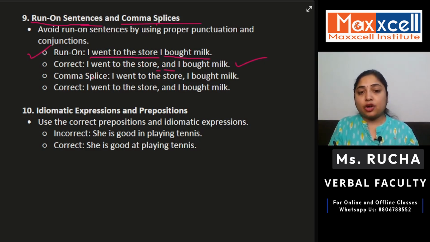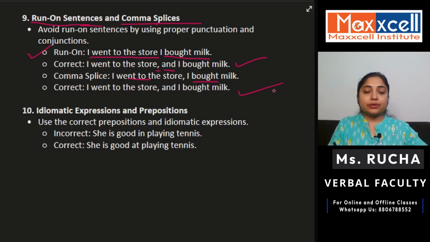Now let us understand comma splice. "I went to the store, comma, I bought milk." This is also incorrect, right? What is correct again? The same one that we discussed before. "I went to the store, comma, and I bought milk." This is the correct way of joining two different parts or two different ideas in one sentence.